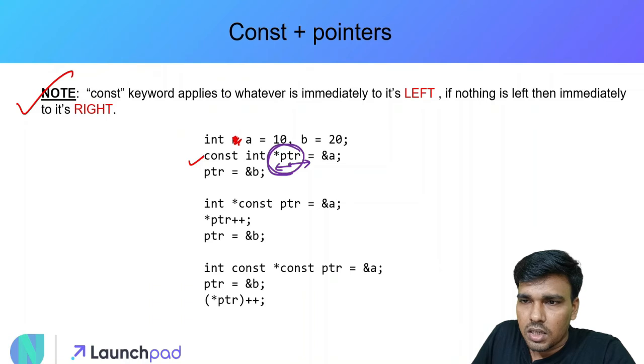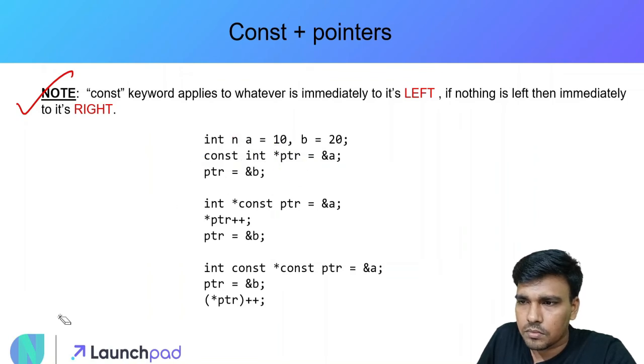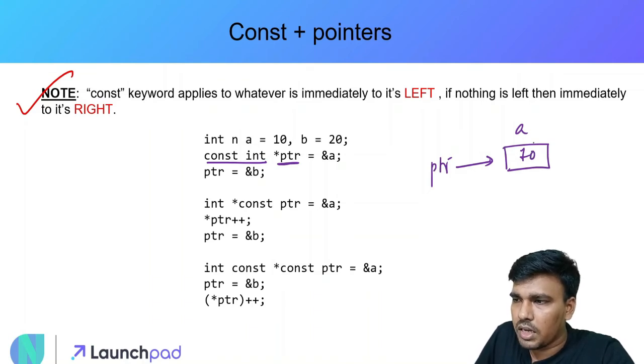Now as I said, note में क्या लिखा हुआ है कि constant applies to whatever towards its left. So left में तो constant के कुछ है नहीं यहाँ पे. It is empty. Therefore whatever is towards its right, it applies to that. That means now this integer is not a simple integer but rather a constant integer. All right. So ये हमने यहाँ पे declare कर रखा है. So let me reiterate once again. This is a constant integer and this is a pointer. Therefore it's a pointer to a constant integer. That is, this ptr can point to this variable a. A क्या hold कर रहा है 10. So this pointer can point to this variable a.